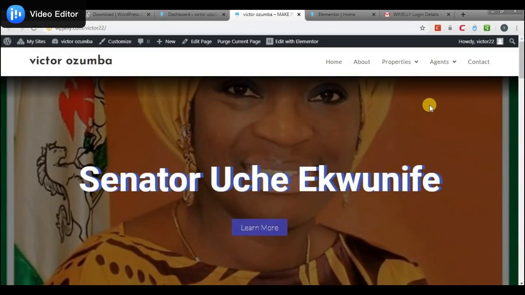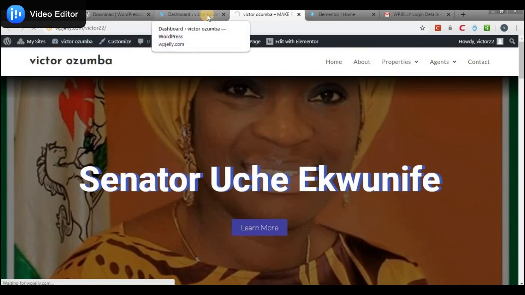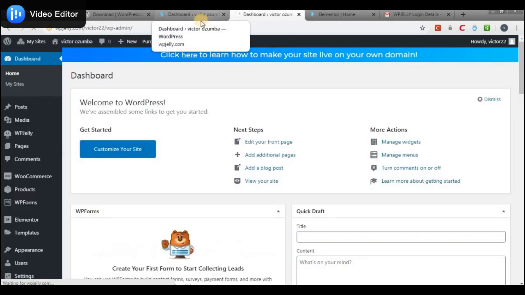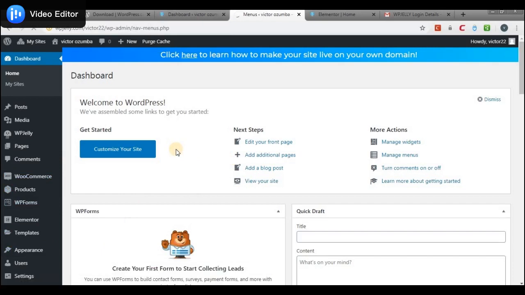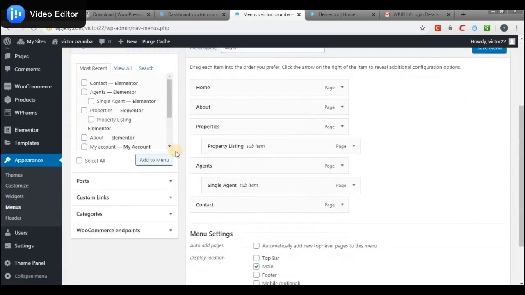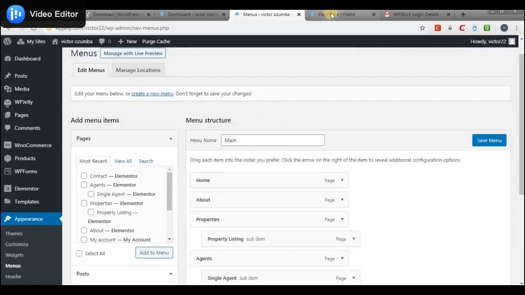And then for this particular menu, this is called the menu. It's a space in the header with links. So now for this menu, assuming we don't want all this, we could just go back to our dashboard. Okay, then you go to appearance, then the menu. Okay, then this is for the top menu. If you notice, this is the main menu. That is this particular place.